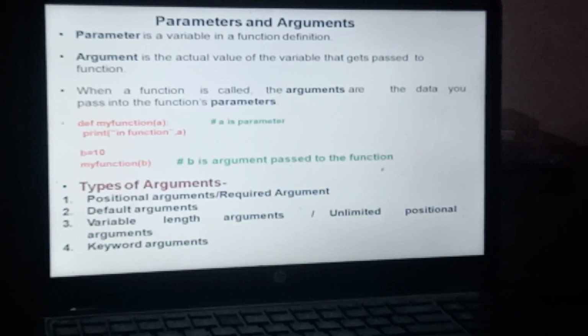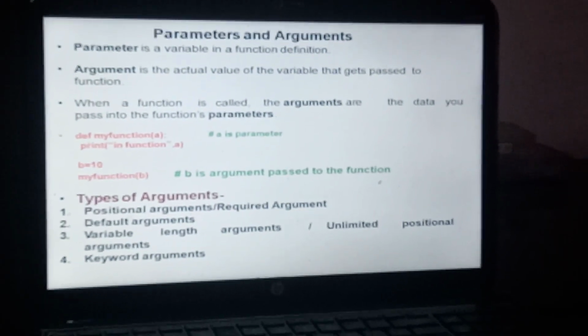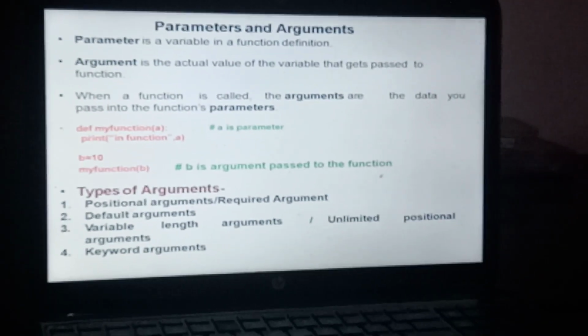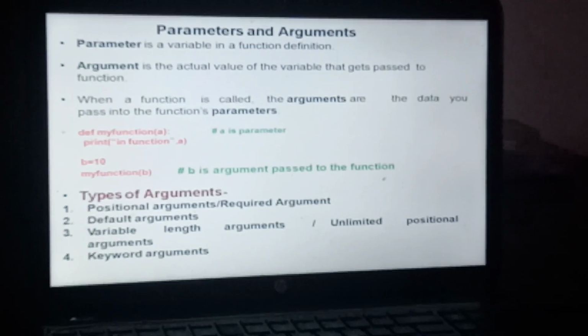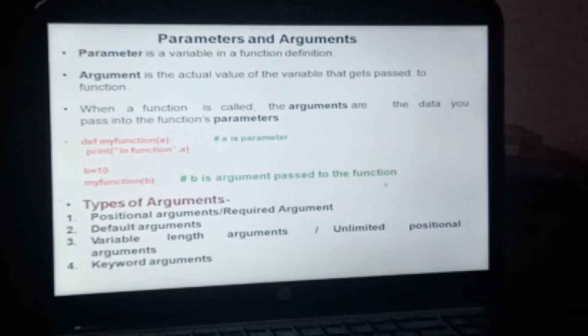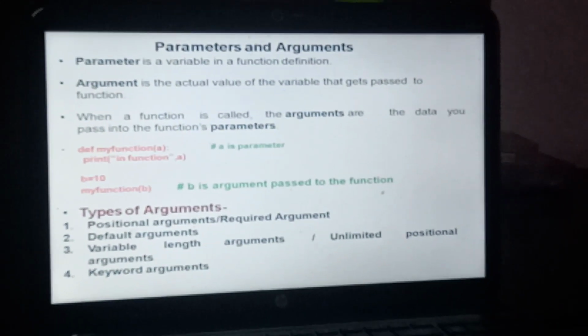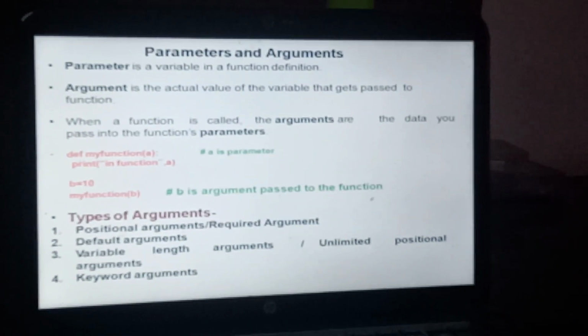Whenever we define a user defined function, there are two categories of user defined function. The first one is the default function and the other one is the parameterized function. When we talk specifically about the parameterized function, there comes the concept of parameters and arguments. There are two types of parameters, the formal parameter and the actual parameter.